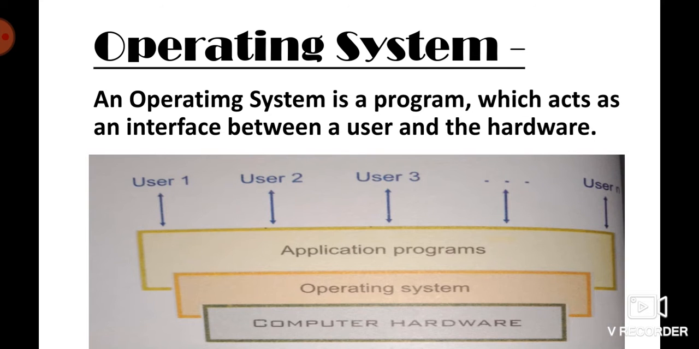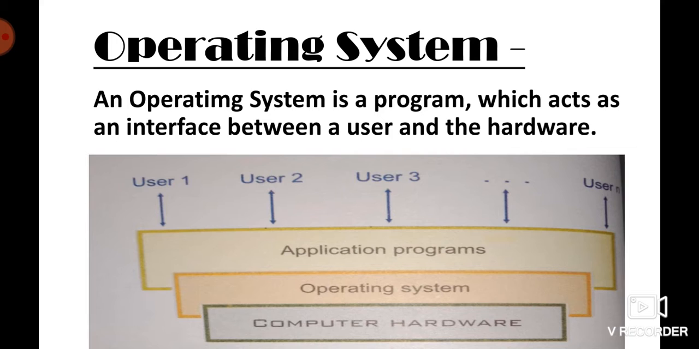Now understand the operating system first. Before explaining the operating system, answer me. Suppose you have a laptop, and you have not installed Windows in your laptop. Can you use that laptop?